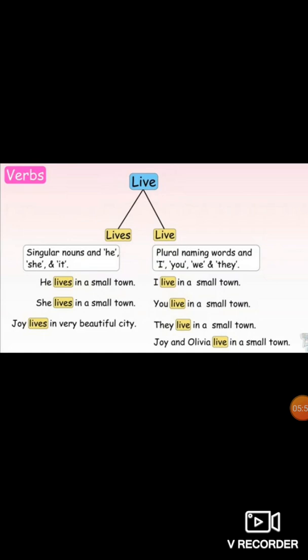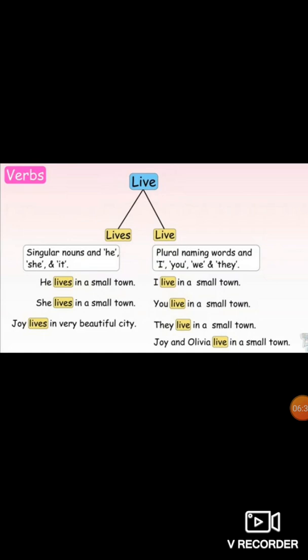Singular noun and he, she, it means we use s or es with the singular noun and he, she, it. Now he lives in a small town. In the word live, s has been added. She lives in a small town. Joy lives in a very beautiful city. Now Joy is the singular name. One person is there. So here with the word live we will put s.